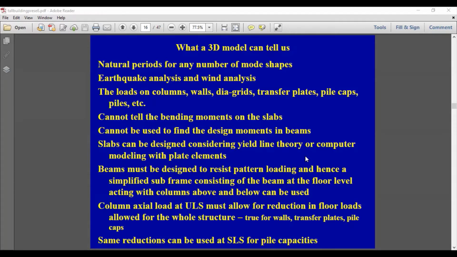And how do you design the slabs? Generally, one-way or two-way slabs we can easily design by using yield-line theory or the yield-line method. One-way slabs can be considered as a one-way spanning beam, and then by considering 1 meter width, you can design it. In the case of flat slabs, you can design the flat slab separately without worrying too much about the columns and all that. If it is a solid slab, two-way spanning, you can use yield-line theory and design the slab.